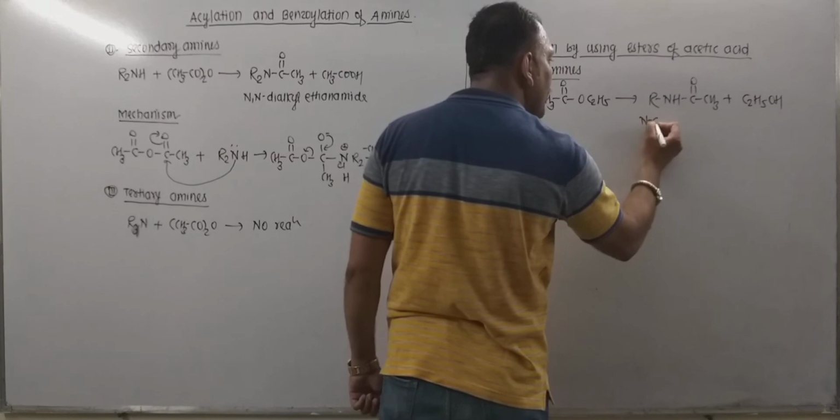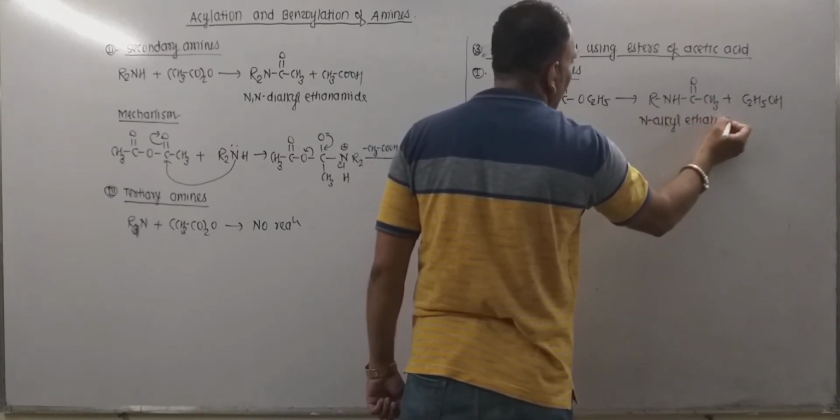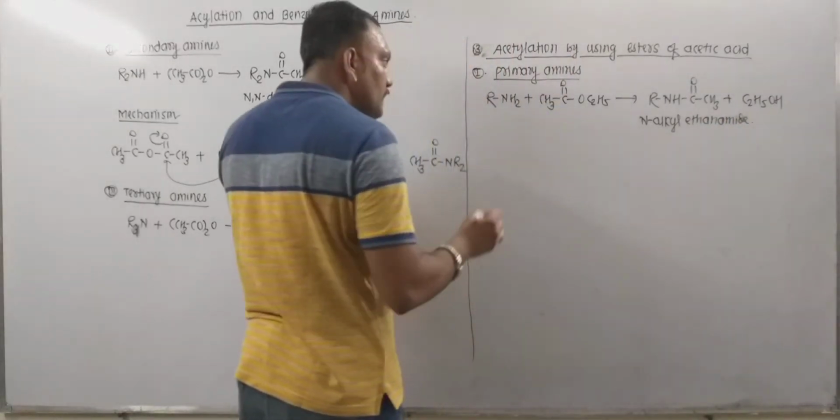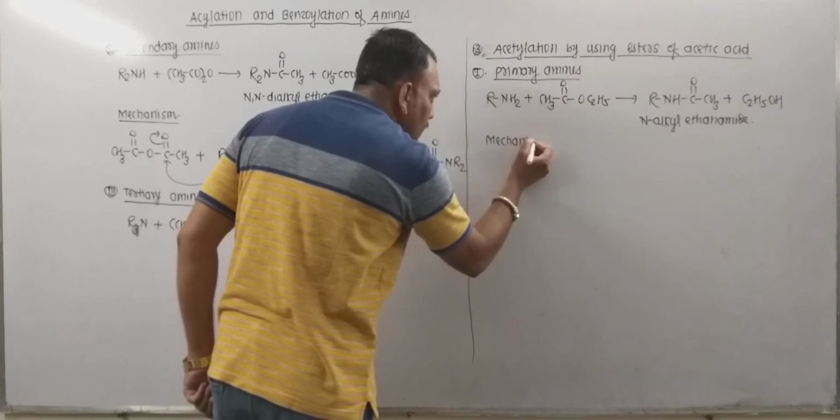So this is N-alkyl ethanamide. Now let's see the mechanism of this reaction, how this happens.